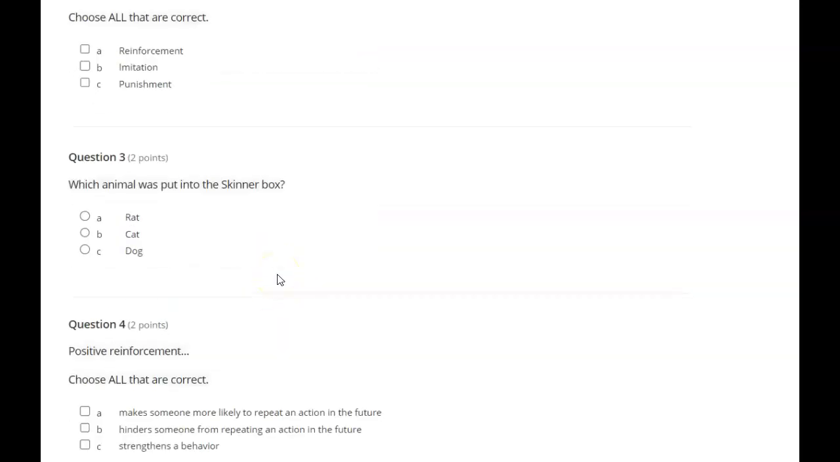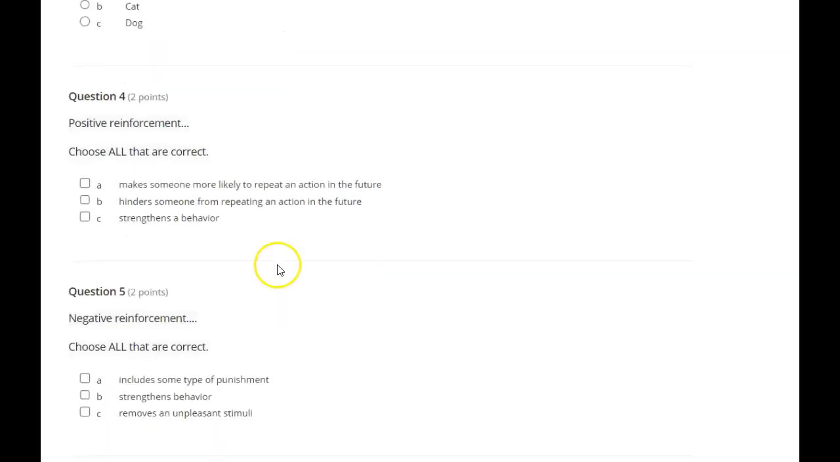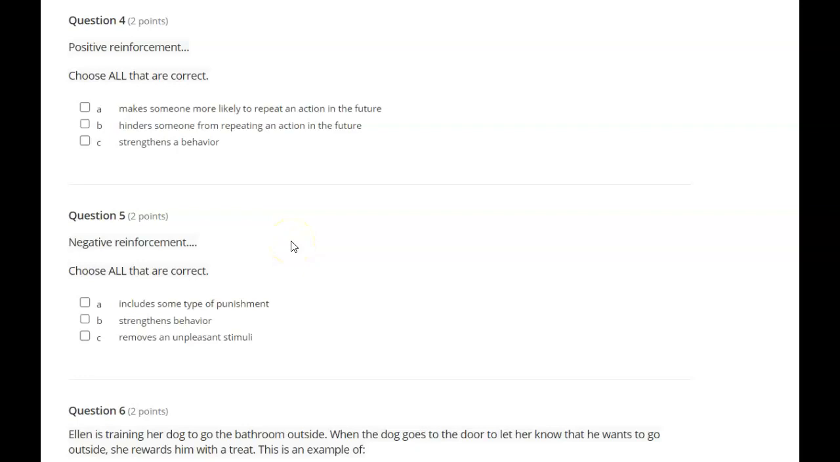Which animal was put into the Skinner box? A. Rat, B. Cat, C. Dog. Positive reinforcement, choose all that are correct.